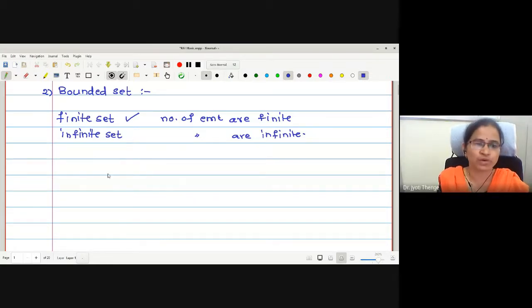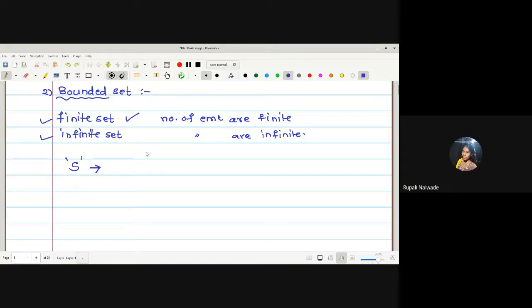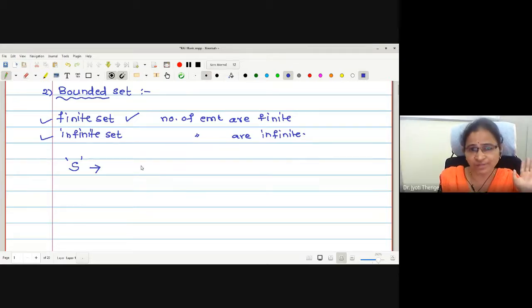Now let me go for bounded set. A set, when can I say that the set is bounded? Both for finite and for infinite as well. Limit point exists. Limit point, till now we have not defined limit point, no? We have not taken limit point yet. But does a limit point exist for every bounded set?